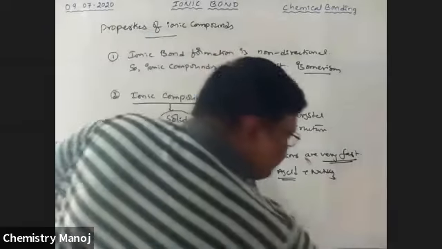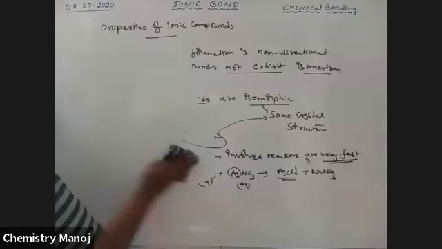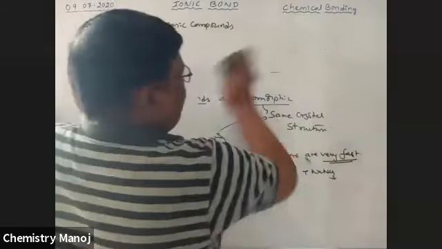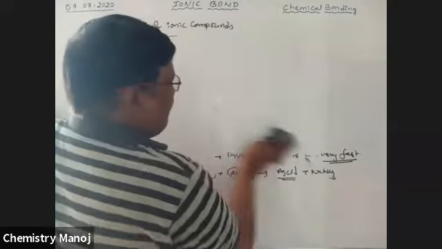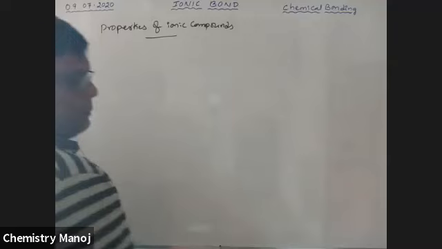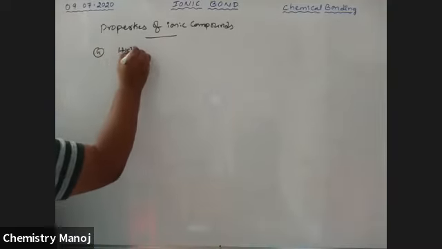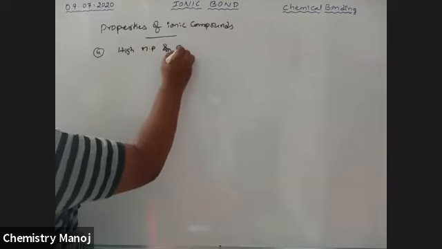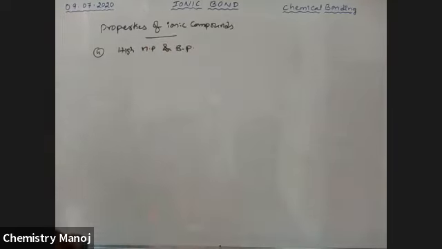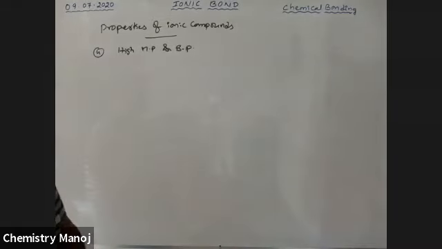Next point. Ionic compounds have high melting and boiling points.